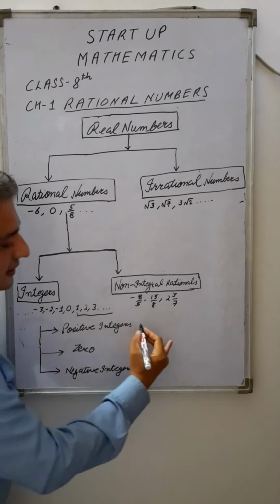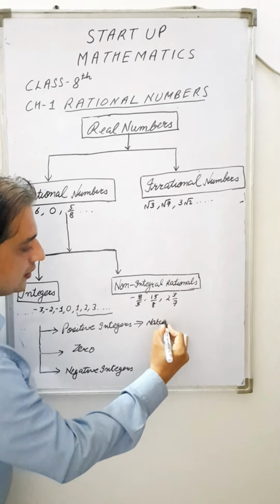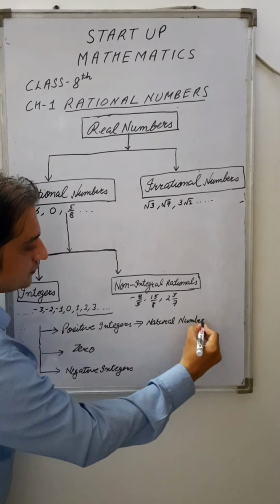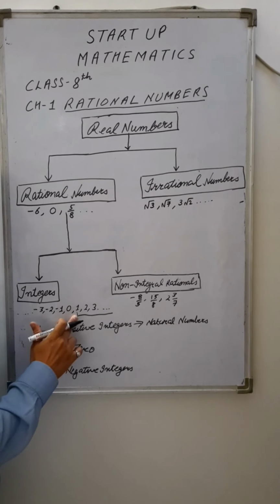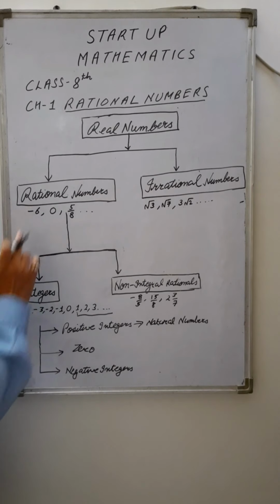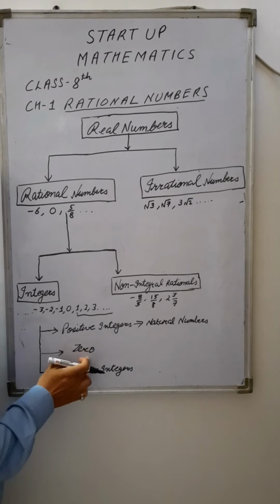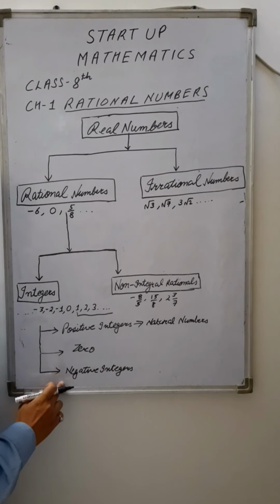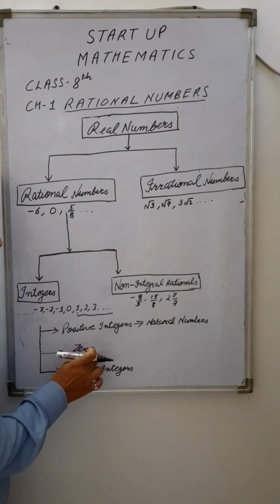They are also known as natural numbers because they are counting numbers, because the natural numbers start from 1, right? 0 again falls in the category of rational numbers. This we discuss later. It is also in integers.